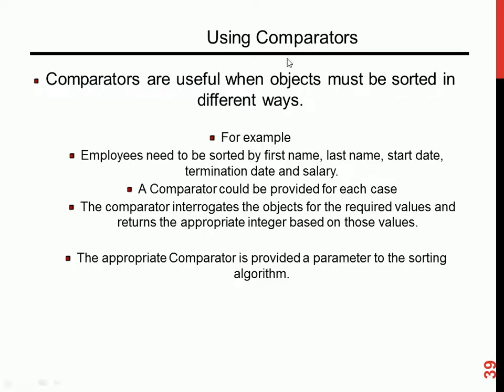So comparators are useful when objects must be sorted in different ways. For example, employees need to be sorted by first name, last name, start date, termination date, and salary. A comparator can be provided for this case in different ways, not in the natural order.